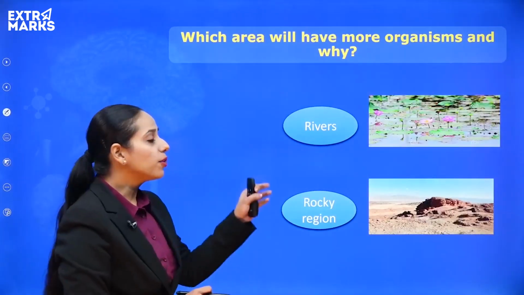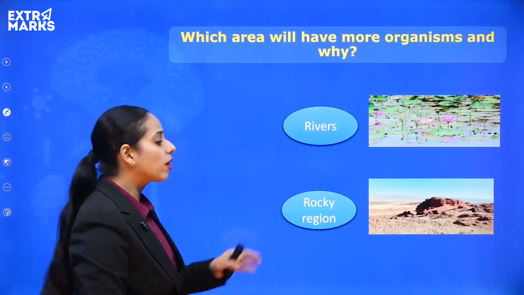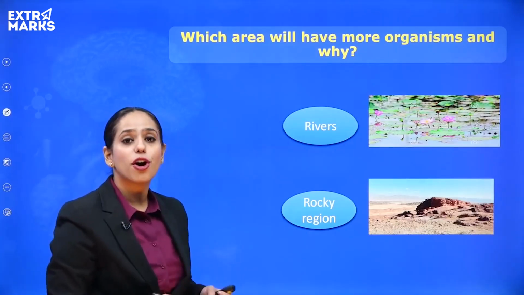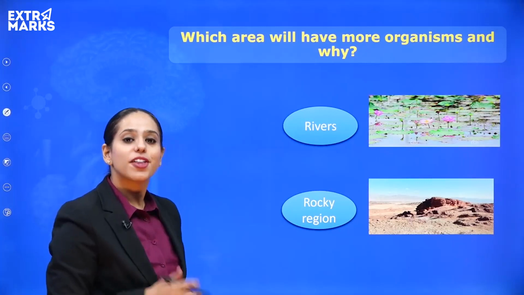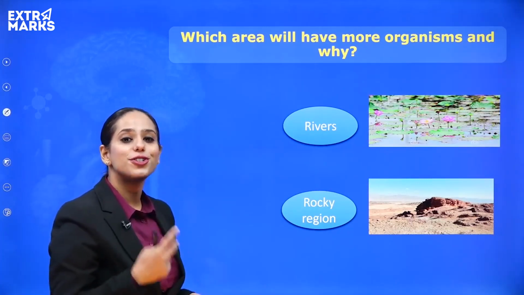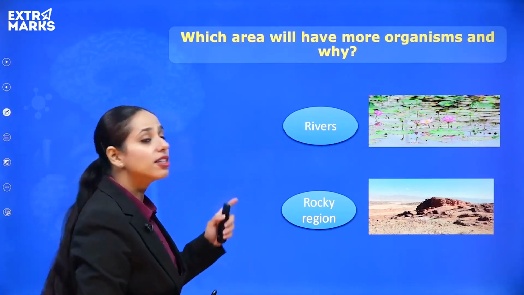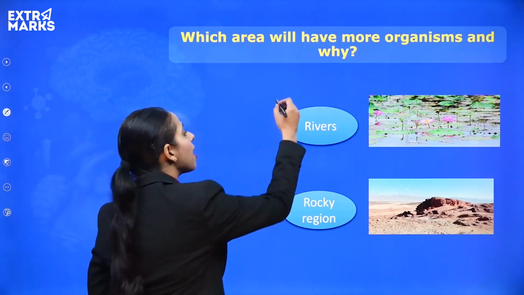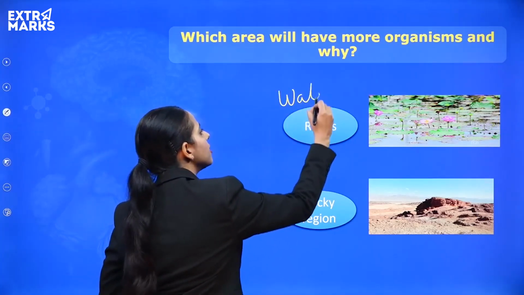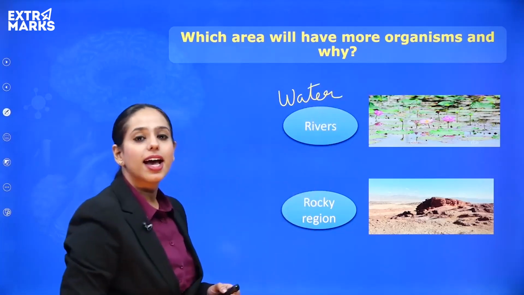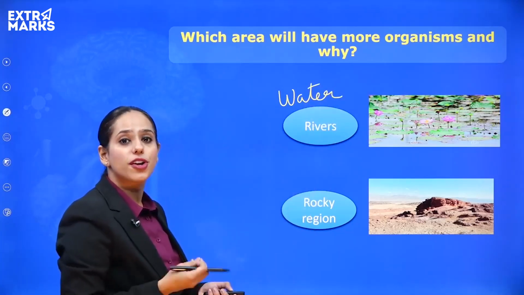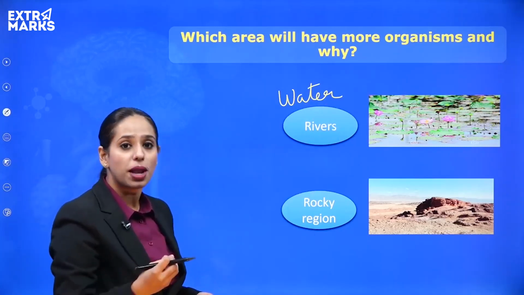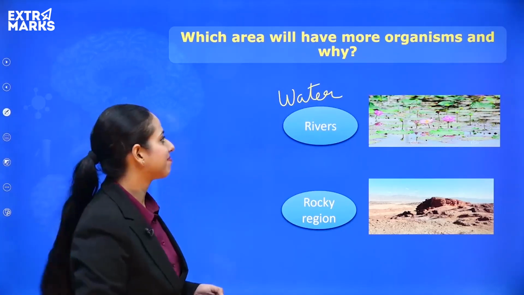Then, what do you think, out of the rivers and the rocky regions, which one is going to have more biodiversity or more living organisms? Take again 3 seconds. 3, 2, 1. It's the rivers that are going to have more biodiversity because they have this very important source, that is water. Okay, and they say that life first originated in water, and life is possible on this earth, which is also known as the blue planet, because of the water, right?